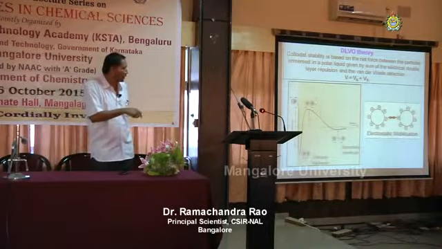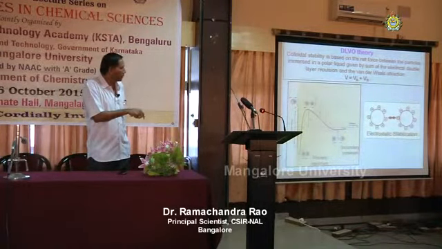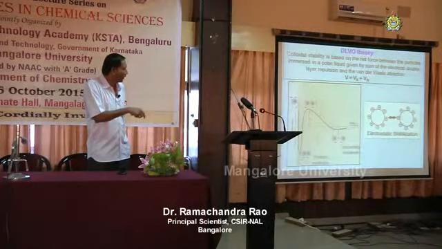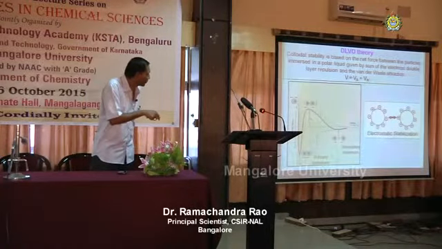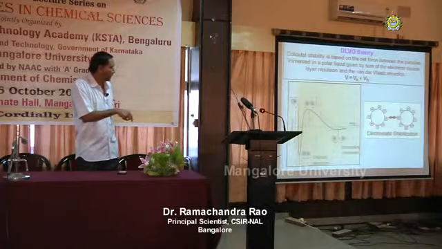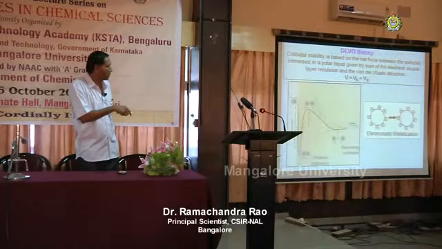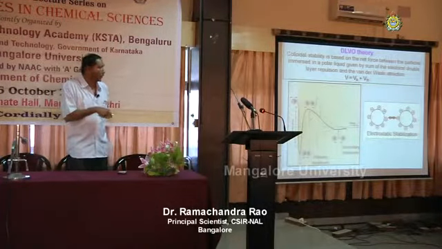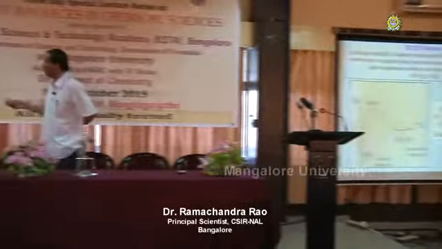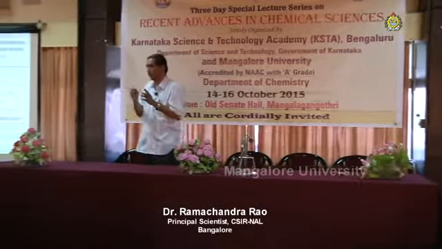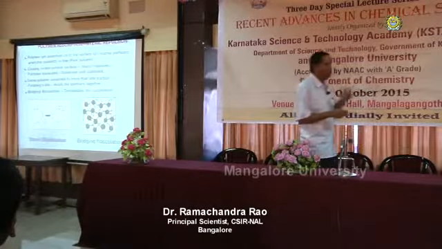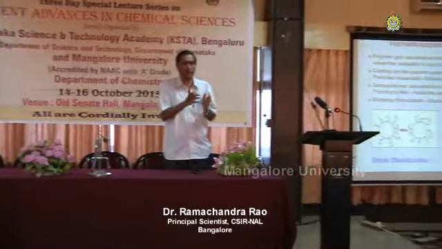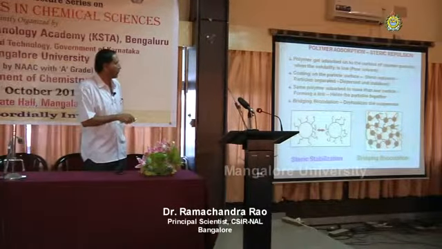Here a potential energy curve is there. The top is the repulsive force, that VR, and the bottom is the attractive force. When there is attraction, there will be agglomeration. When there is repulsion, there is separation of the particles. So we try to understand this repulsion force between the particles. Next, there are two more repulsion methods that can be obtained between two particles. And the next one is by polymer adsorption.